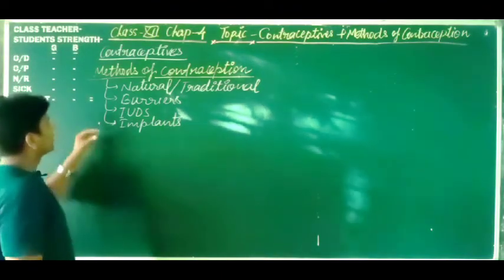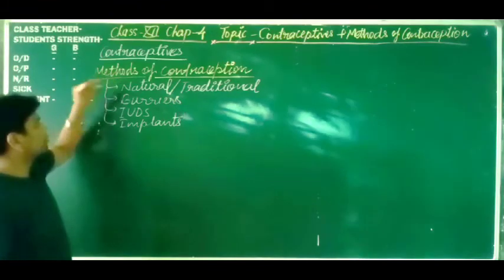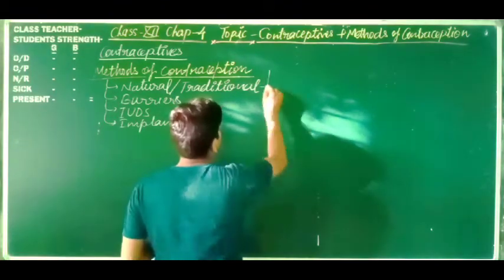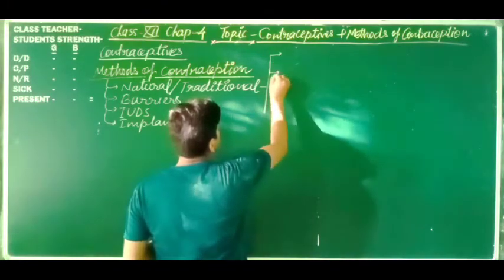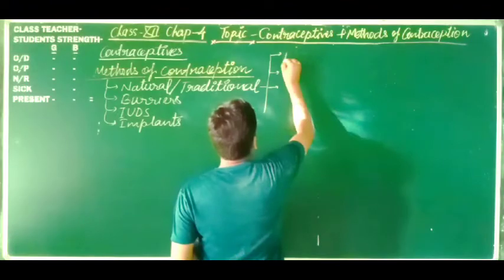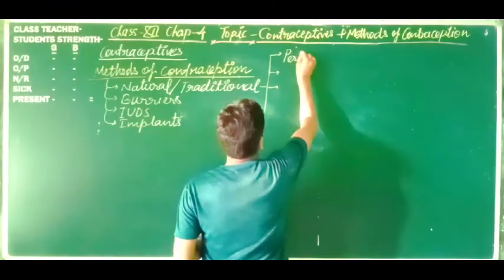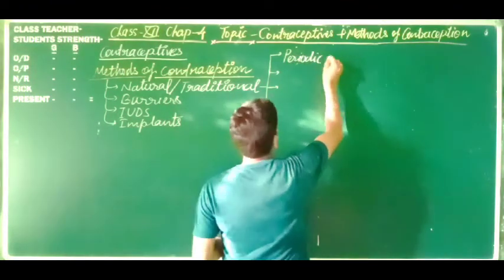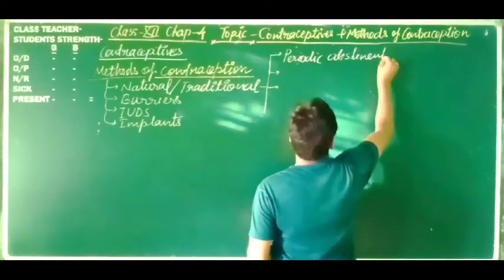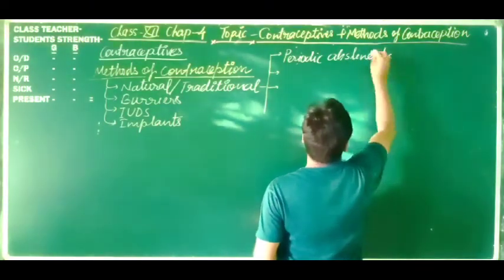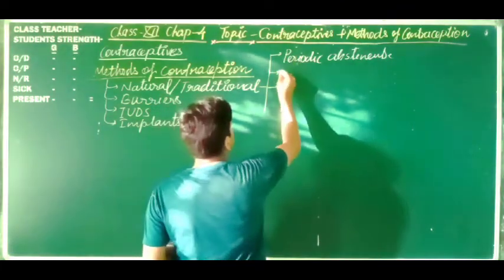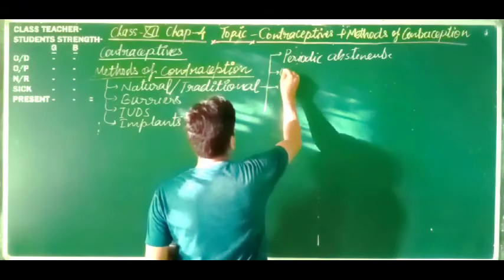Okay, so dear students, in natural methods what will we discuss? I am drawing the overview of all the methods. Here we will first discuss periodic abstinence, and next one is the withdrawal method.